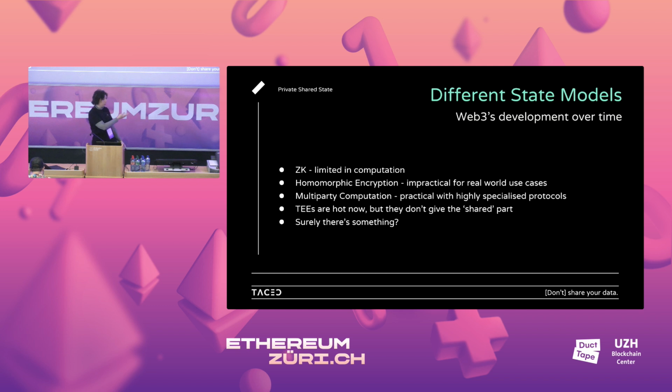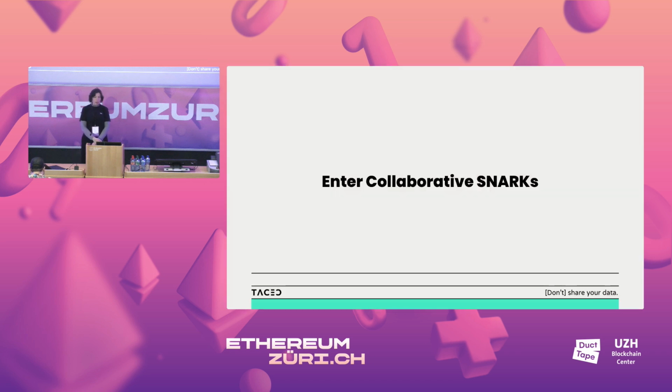TEEs are hot now. I think you saw the last guy talking about this with AI. Great, you can do secure computation, but then you don't get this shared part. Again, you're back in these data silos. With a TEE, the data is normally on your phone or on a device, so you lose this shared state, and that was the whole nice point of Ethereum and building composable stuff. So surely there's something that can be done, either between all these or something else. And then, yes, we enter collaborative SNARKs.